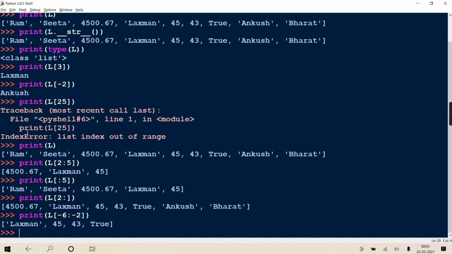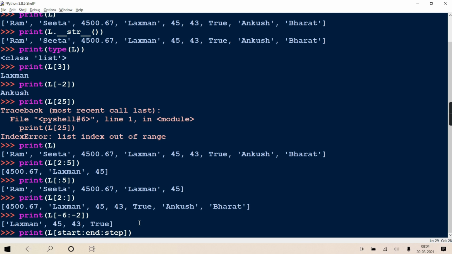Like Ram, then Lakshman, then true. So that provision also they have given. In that context you have to write start index, end index, and then the step value.